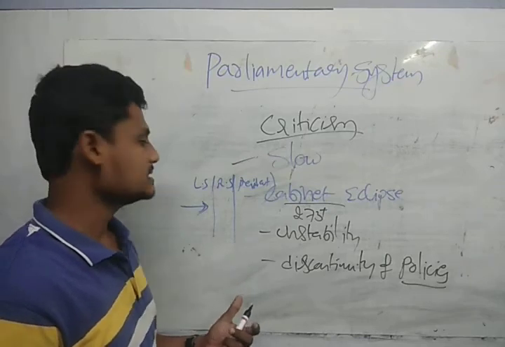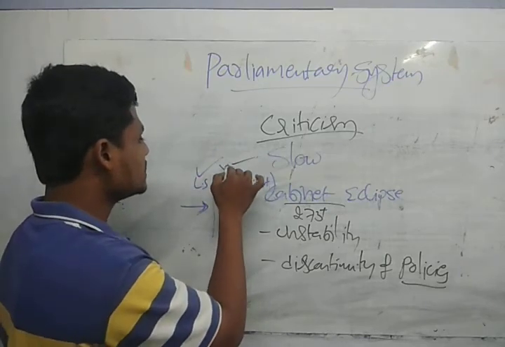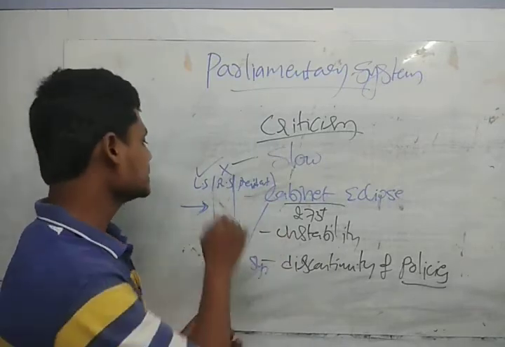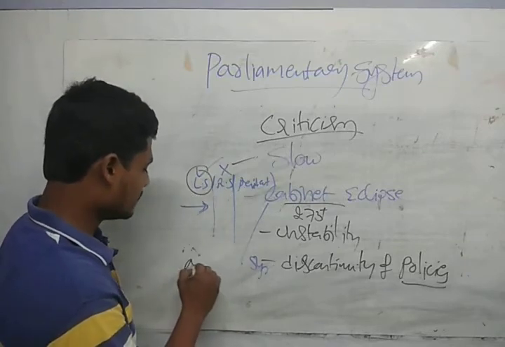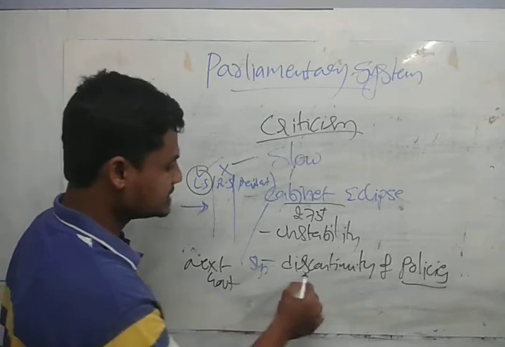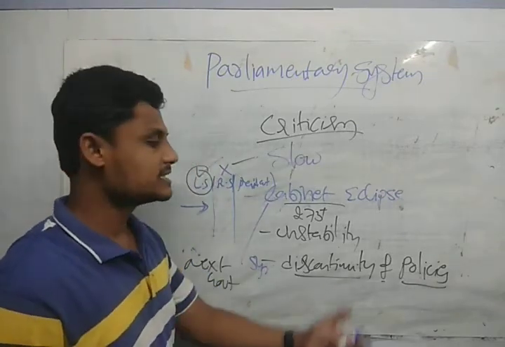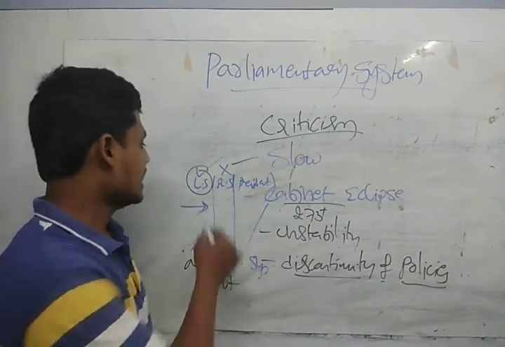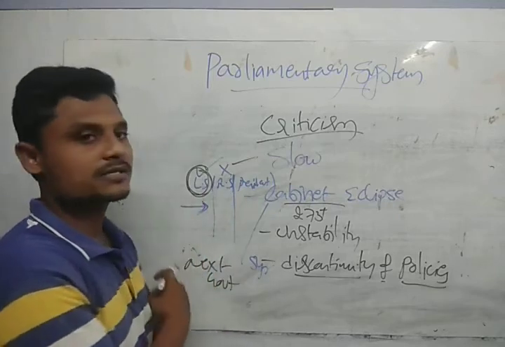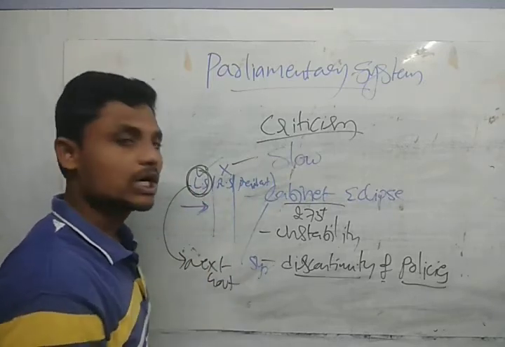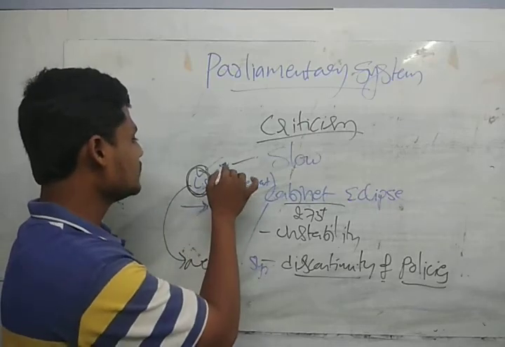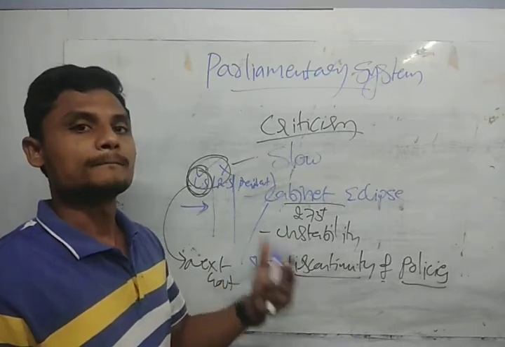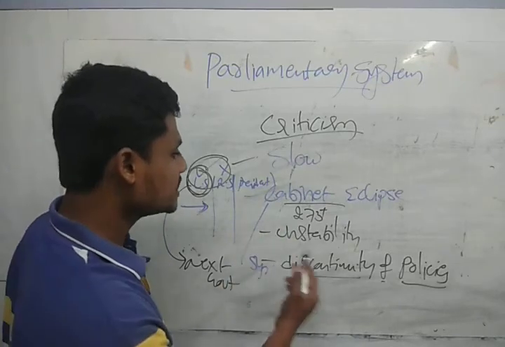Then what happens, guys? If it is passed in the Lok Sabha but not in the Rajya Sabha, and the term of 5 years is completed, then again this bill we need to introduce in the next government. That is discontinuity of policies. Policies include all the executive policies or the legislative policies. This is the loophole, guys. This act, whatever we have introduced or passed in the Lok Sabha, should again pass in the next government. We are going to see about the laws, that is, when it will form deadlock and all those things, in a separate session during our bills session. So, discontinuity of the policies.